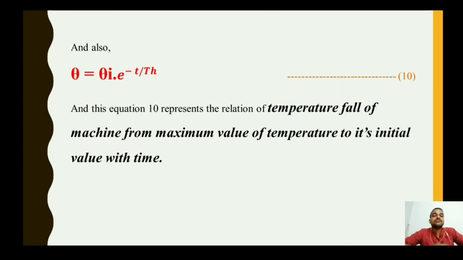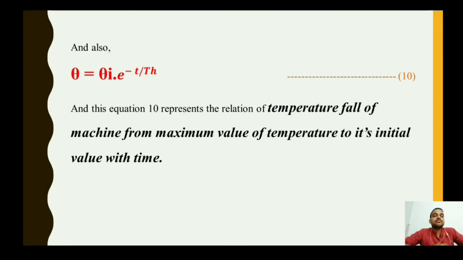So in that case we don't have to consider theta m, you have to consider theta i, the initial value of temperature. So we can see theta equals theta i into e to the power minus t upon th. So this equation 10 represents the relation of temperature fall, means temperature is getting decreased when the machine is switched off.